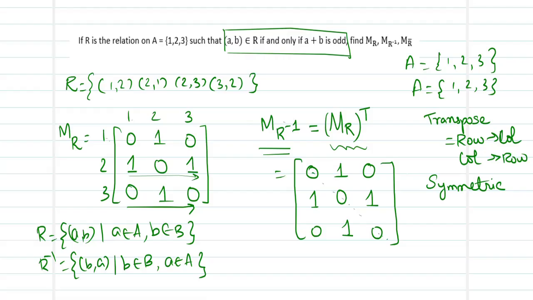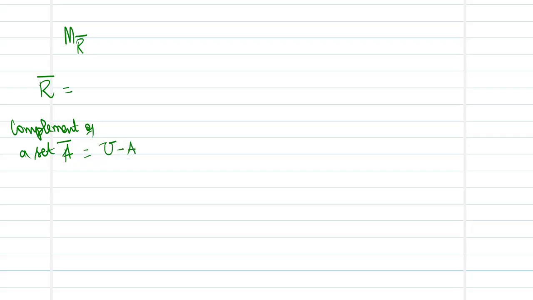Next we will move to MR complement. So what do we mean by MR complement? What is the complement of a relation? The complement of a set we will first see. What do you mean by the complement of a set, which is denoted by A bar? It is nothing but the elements that are in your universal set but not in your A. So from your universal set, you remove all the elements of A. What you get is your complement set A bar.